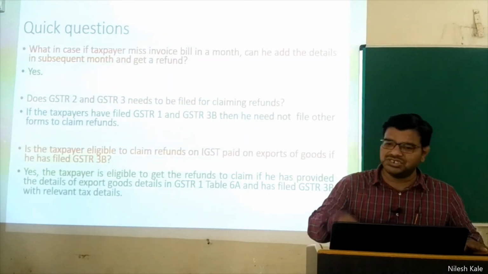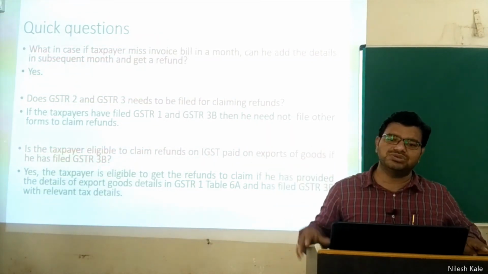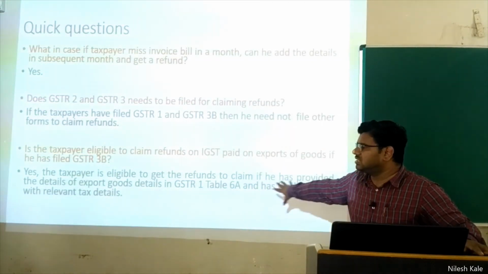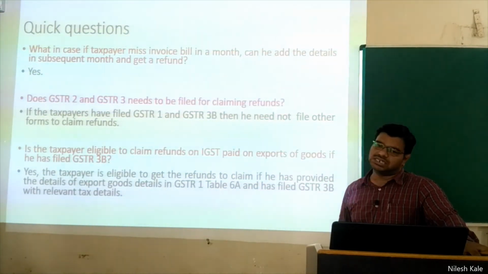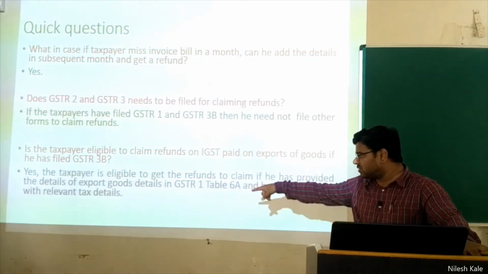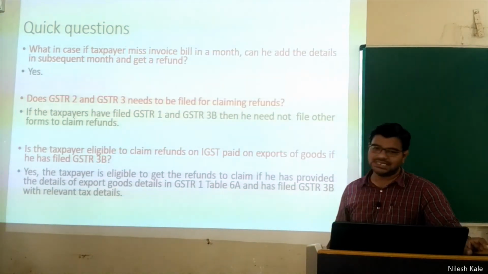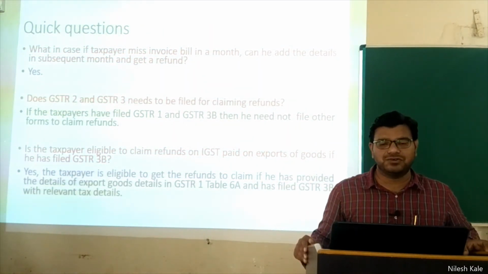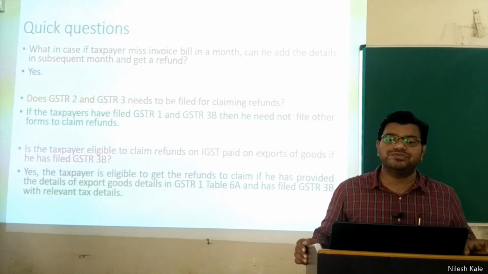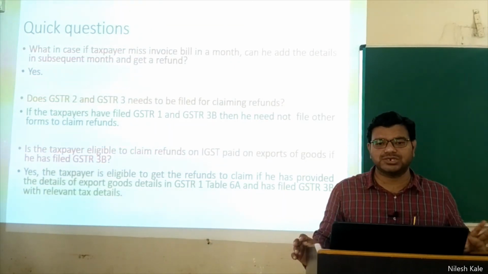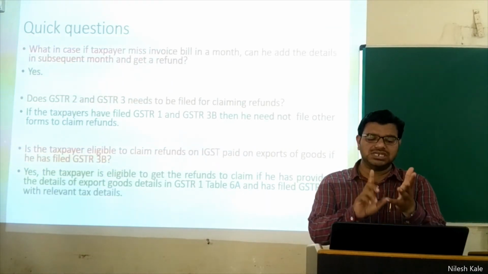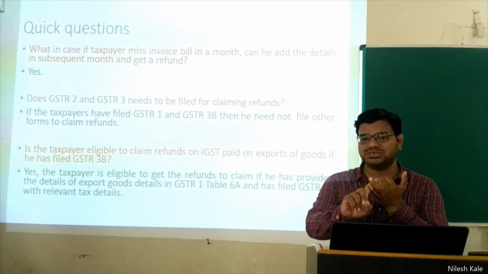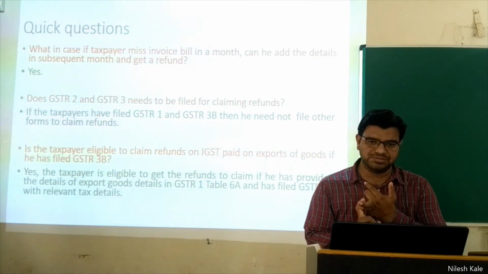See, be that IGST, be that CGST, SGST or UTGST or whatever it is, you have to file GSTR 1 and GSTR 3B. Right, in GSTR 1, there is something called table 6A. You have to file those for exports, and you will get all that amount back to you. So what will you understand? The basic idea is GSTR 1 and GSTR 3B are very much important to claim the refunds.